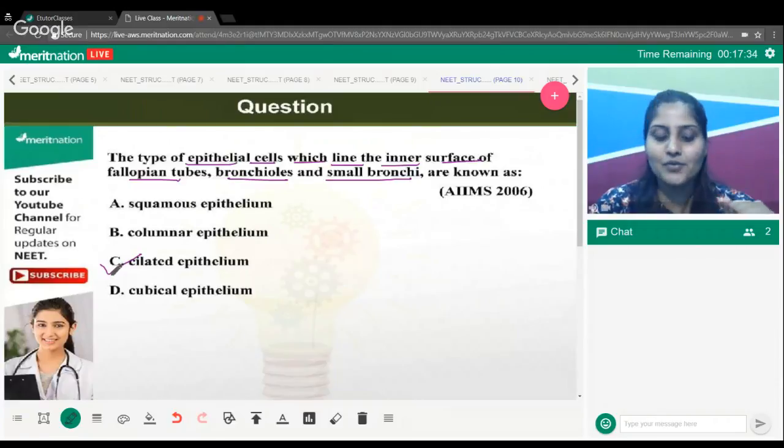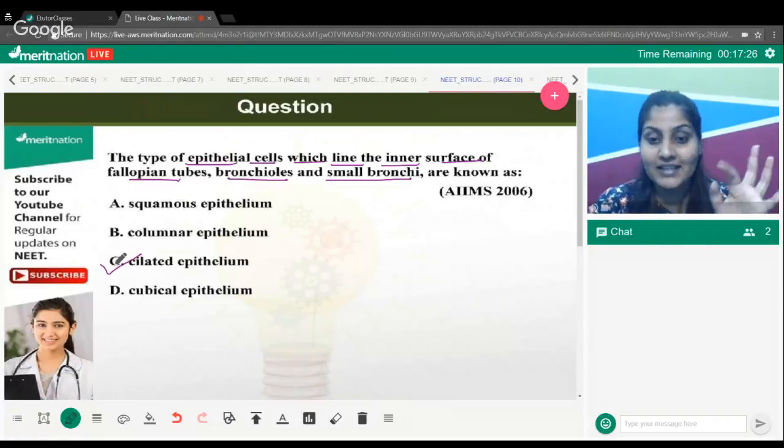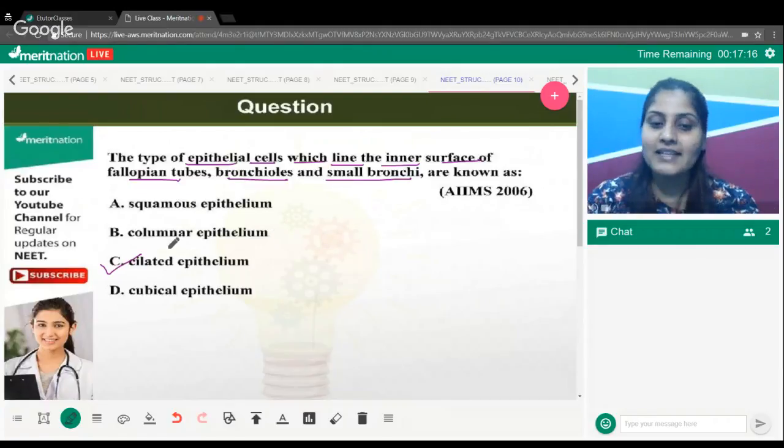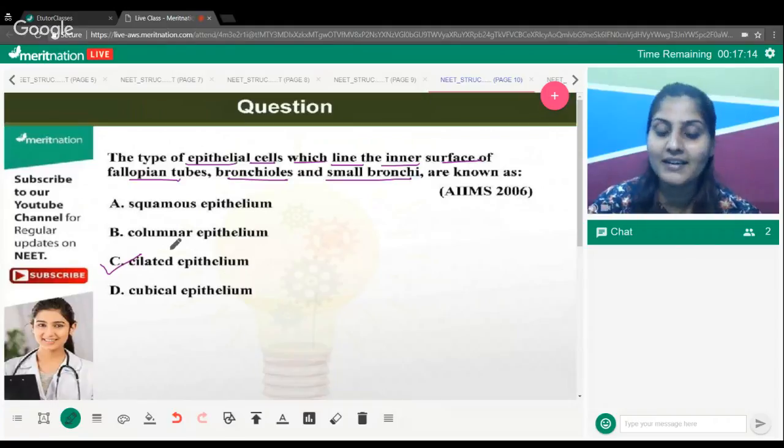Cilia, as I have already told you, is responsible for certain pushing and pulling task. Cilia is not allowing it to move, but yes, allowing it to do certain task of pushing and moving things. That is why we say that ciliated epithelium will be there, and that's true.